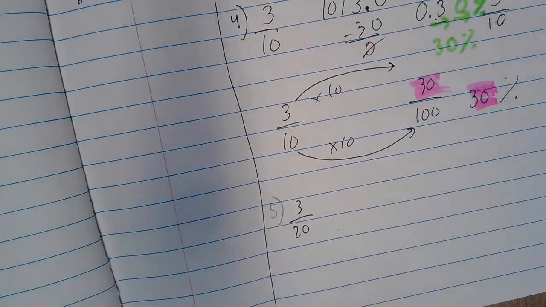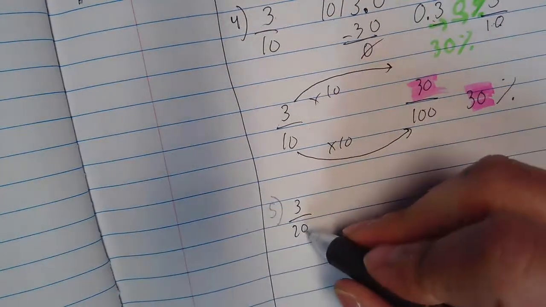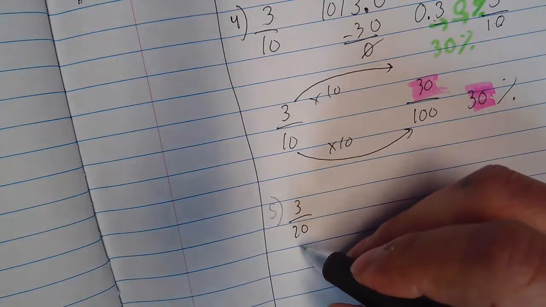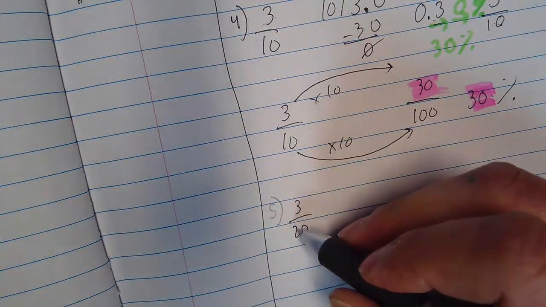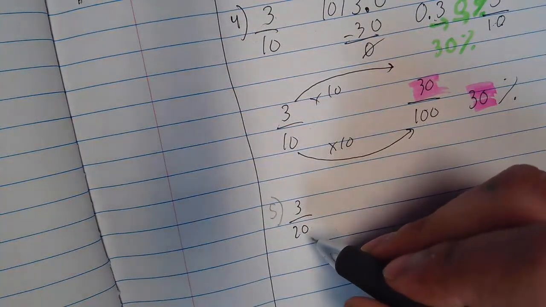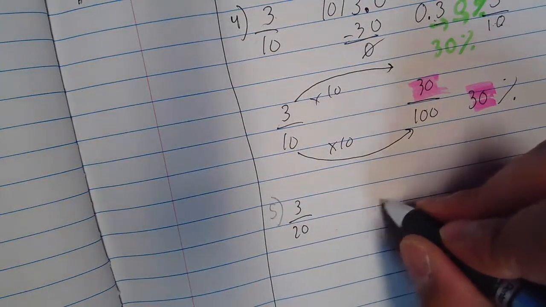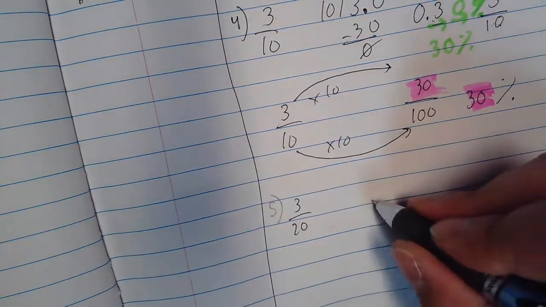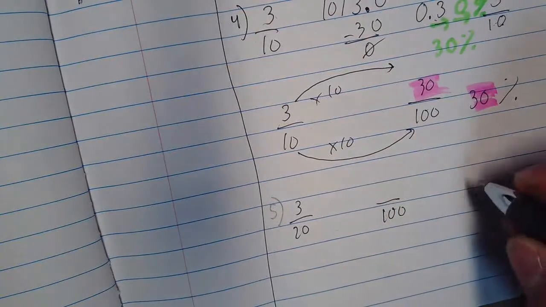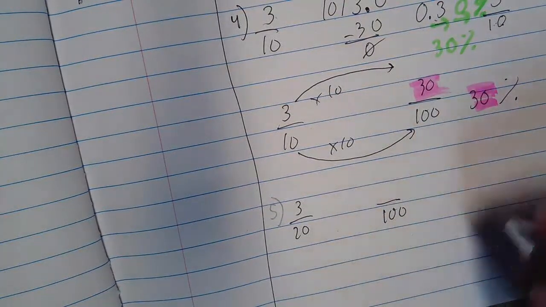Maybe some of you have noticed this by now, but if the denominator is somehow a factor of 100, if it's a number you can use to make 100 and multiply by another number, the easiest thing to do is just to make equivalent fractions. That's just something I've noticed that works for me, but you do what works best for you.